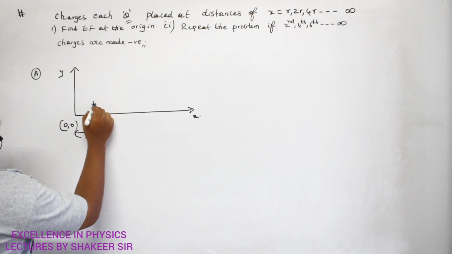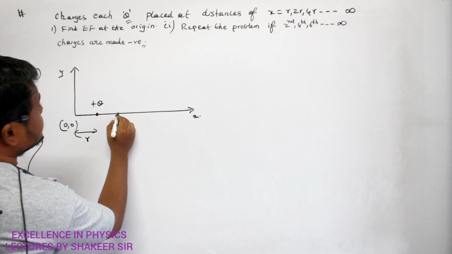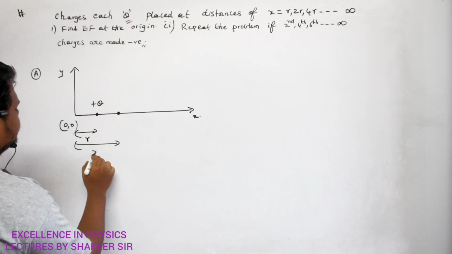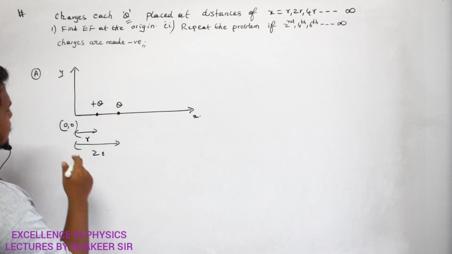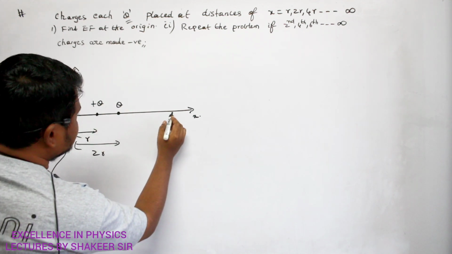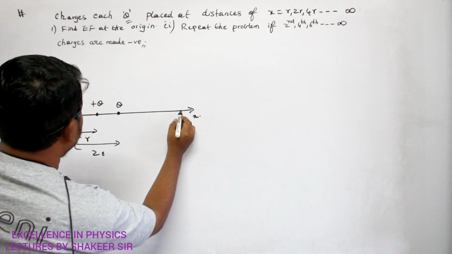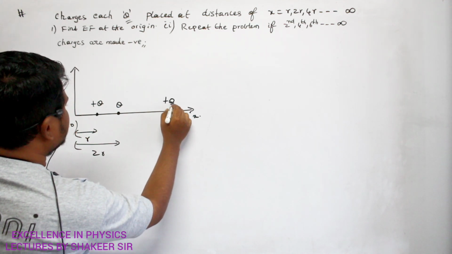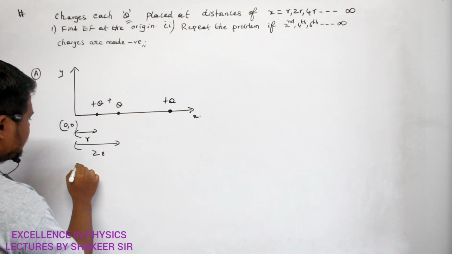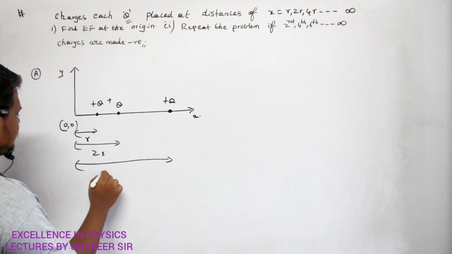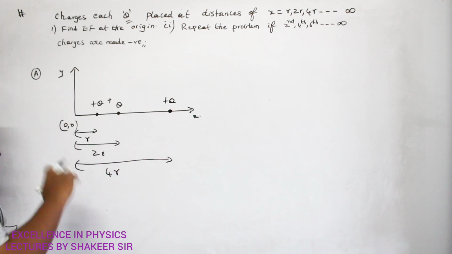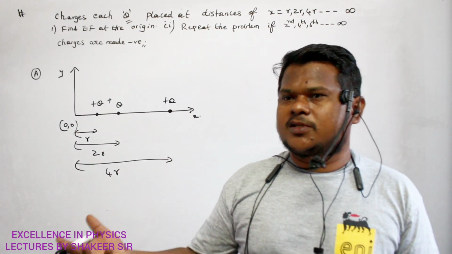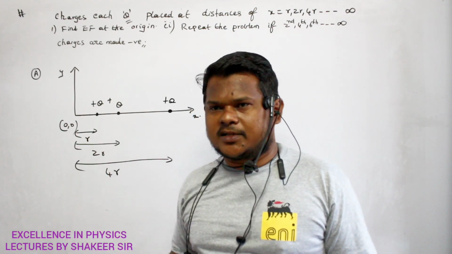So here I am placing plus q charge. The next distance is 2r. So this total distance is 2r. Here also I am placing q charge. The next distance is 4r. 4r means somewhere here, no? So this is also plus q, placed at a distance of 4r. And like this charges are going. So r, 2r, 4r, 8r, 16r, 32r. Like this charges are going.